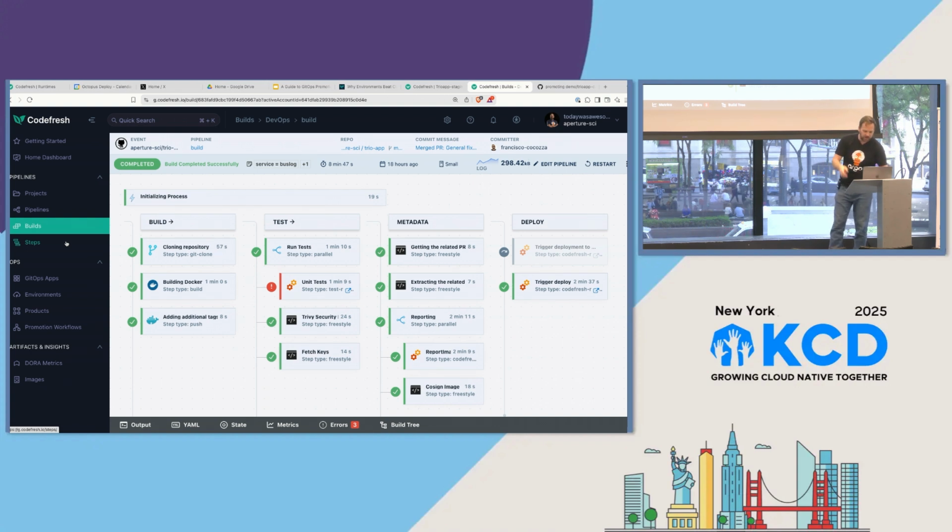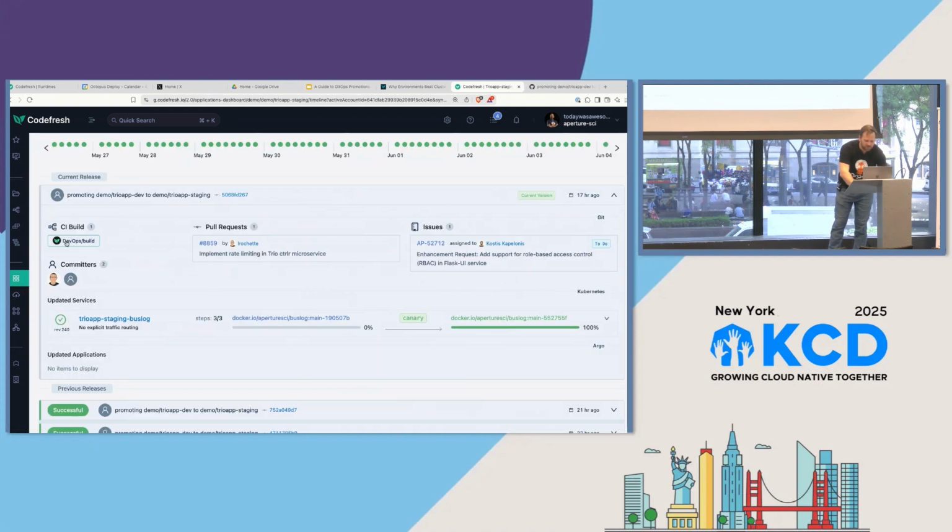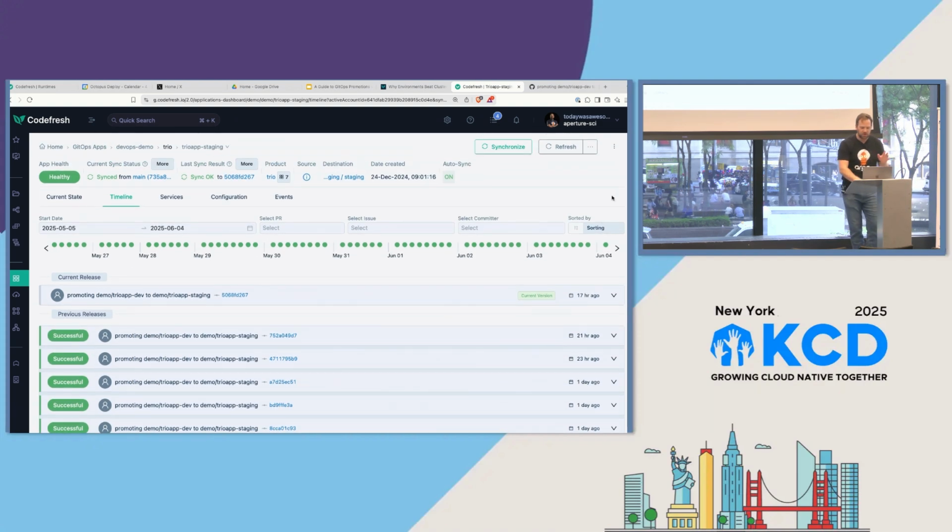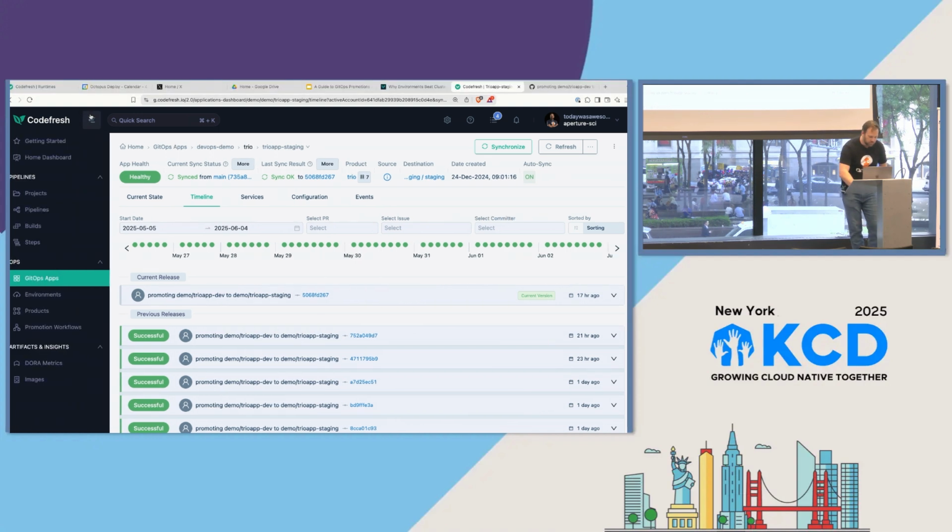Now, I have all that context. Well, what does this have to do with promotions? Not really a whole lot, but that visibility is really useful for the promotion stuff. We'll come back to it. But I just wanted to give you this quick introduction to Codefresh as a control plane. Let's jump into the promotions, and I'll show you what that looks like.